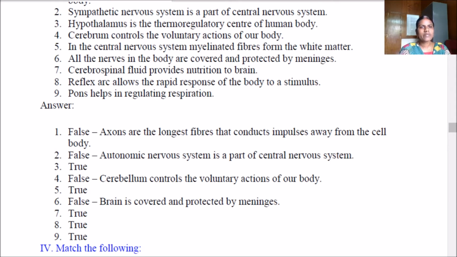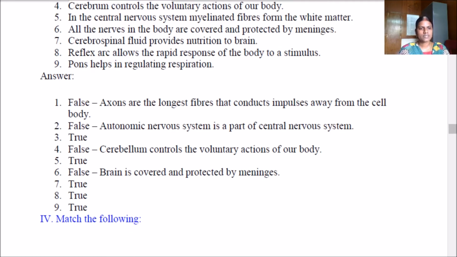Cerebrum controls the voluntary actions of the body. No, it is false. In the central nervous system, myelinated fibers form the white matter. Yes, true. All the nerves in the body are covered and protected by meninges. No, false. Cerebrospinal fluid provides nutrition to the brain. True. Reflex arc allows the rapid response of the body to the stimulus. True. Pons helps in regulating inspiration. True.